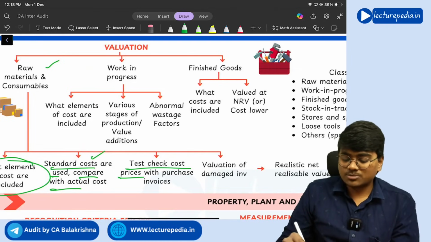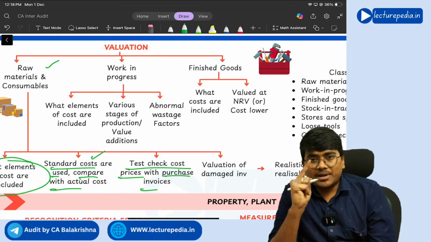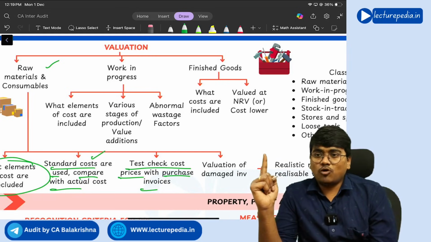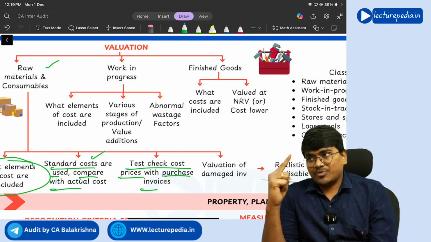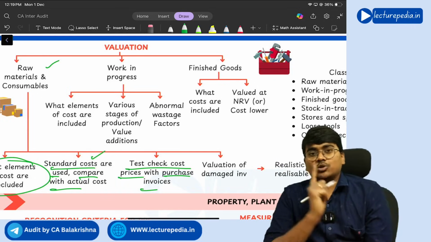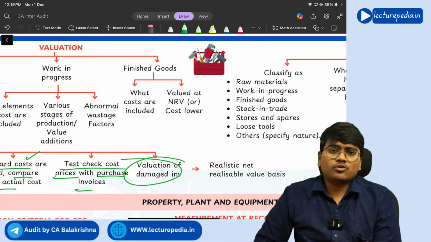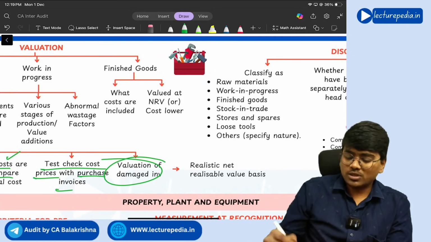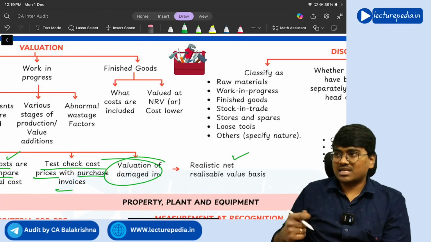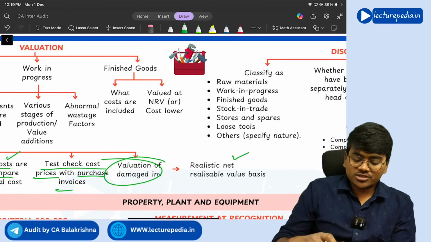Next, test check cost prices with purchase invoices. At what price you have purchased this particular raw material will be shown in the purchase invoice, right? So you need to once check whether the price shown in the purchase invoice is the same price shown in the books of accounts or not. Next, in case of damaged inventory, you will not value the damaged inventory at cost only, right? You will value the damaged inventory at a realistic net realizable value. If you sell this damaged inventory as it is, how much you are going to get, at that price you will value the damaged inventory.